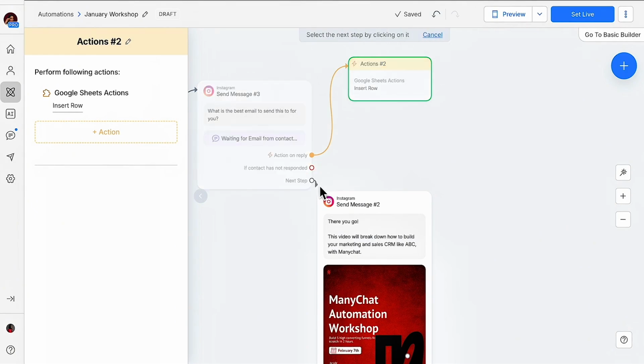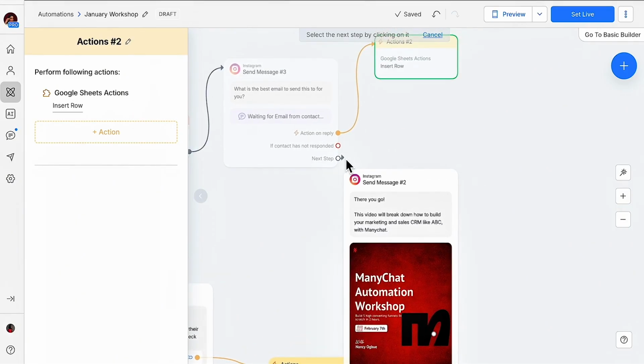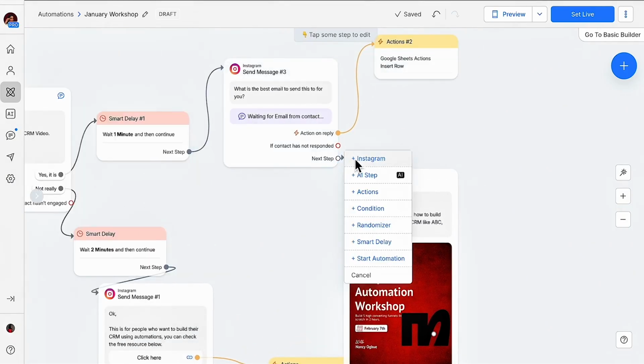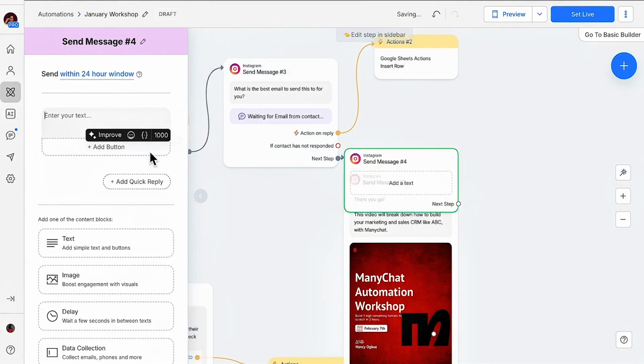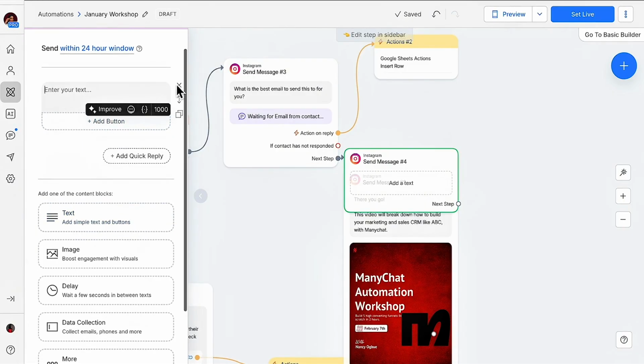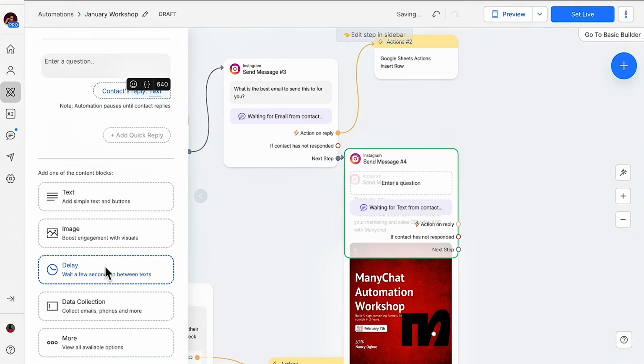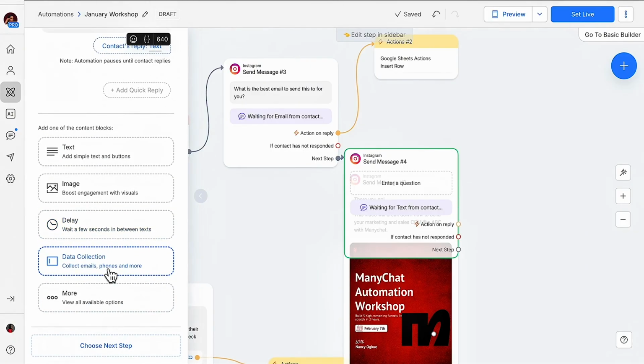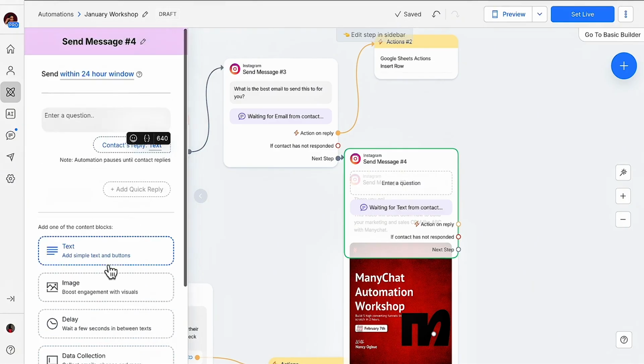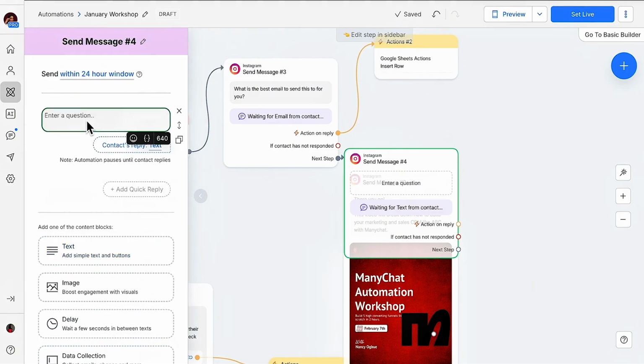Now, next step. Next step here is an Instagram message again. Delete this and we'll go down. Listen, we're humanizing this as much as possible. Remember that, okay? So we are coming to data collection. What just happened? Something popped up, right? Yeah. So enter question.